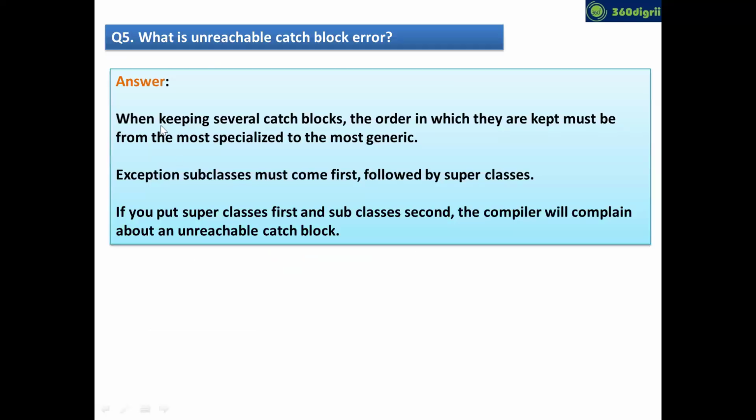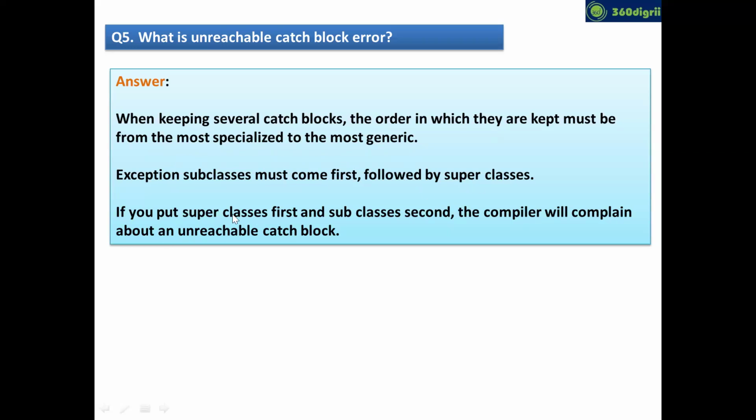When keeping several catch blocks, the order in which they are kept must be from the most specialized to the most generic. Now read the second point. I'm pretty sure you can understand this. Exception subclasses must come first and be followed by the superclass. I told you, right? Your superclass has to be last.